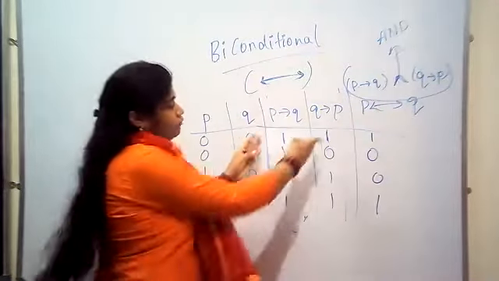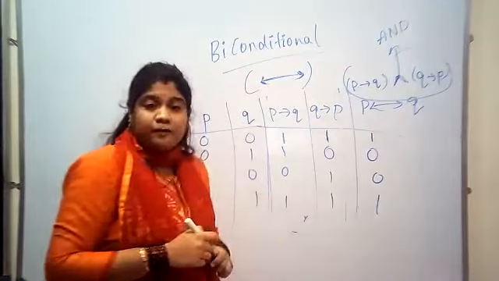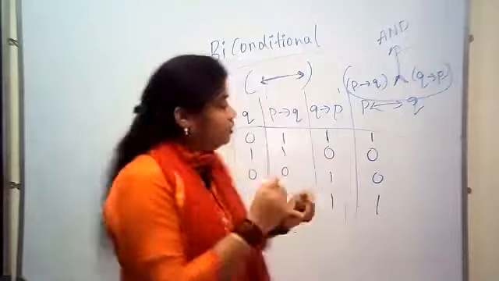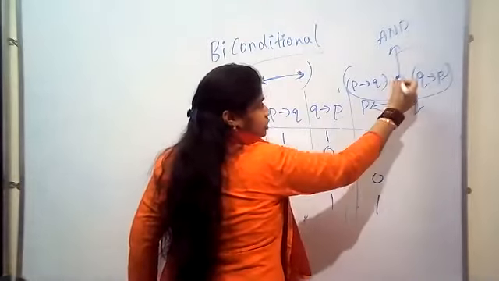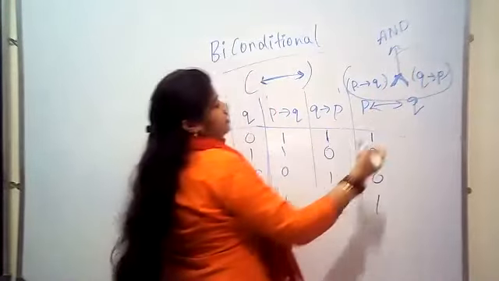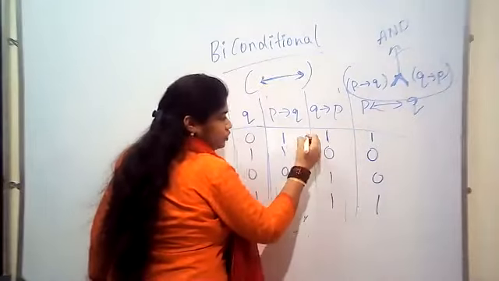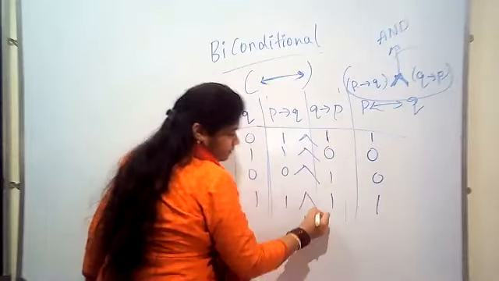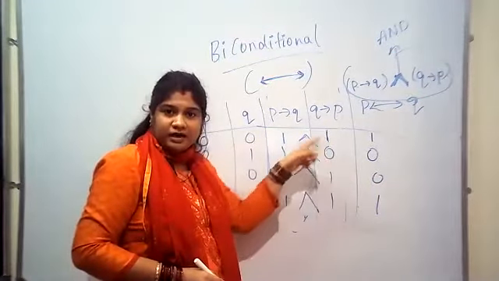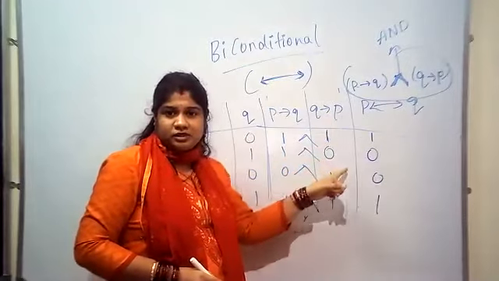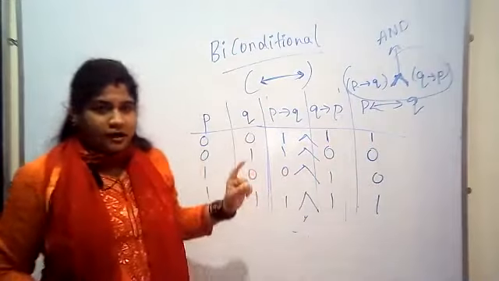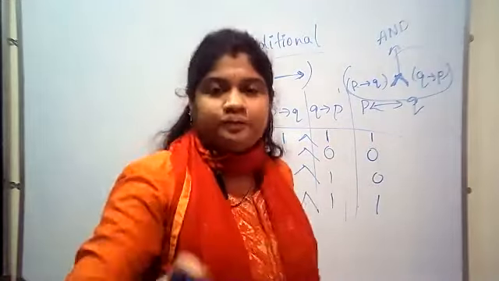We need to AND these two statements. First P condition Q and Q condition P, you need to write down. What do we need to do with them? AND gate. So 1 conjunction 1 is 1, 1 conjunction 0 is 0, 0 1 is 0, 1 1 is 1. So this is how the truth table of biconditional works.